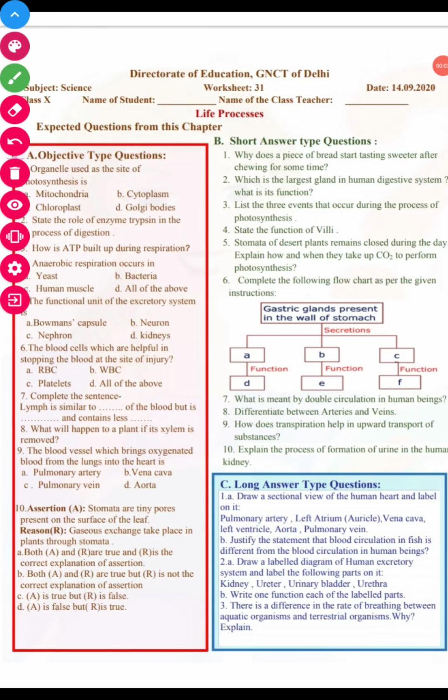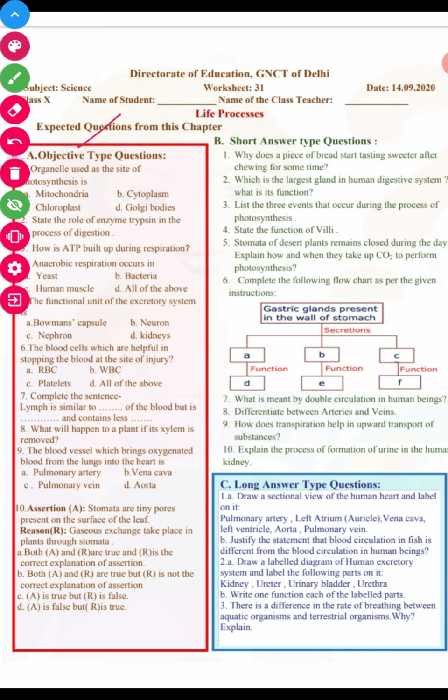Good morning, students. Once again, we are here to discuss RDOE worksheet 31 from your chapter Life Process, and today we will discuss some expected questions from this chapter. In part A we have objective type questions.